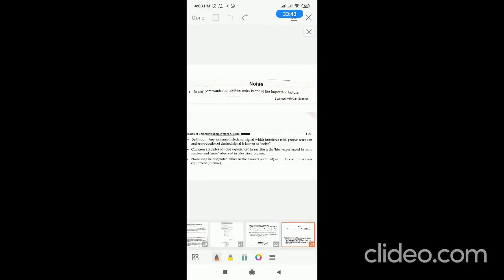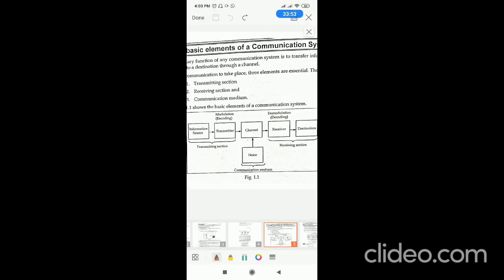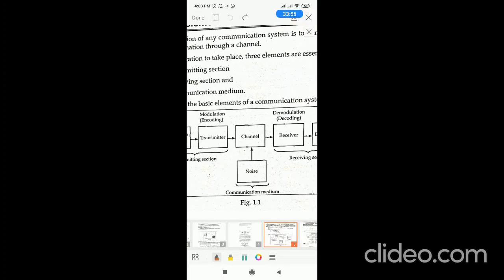The next is noise. So when you look at the basic block diagram of a communication system, there is a term called noise, which always interferes with the channel where the signal is propagated, or the channel that is carrying the signal.